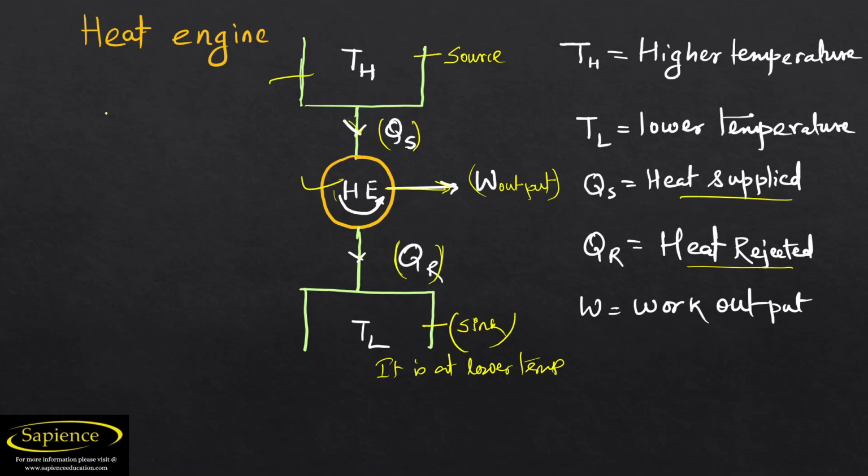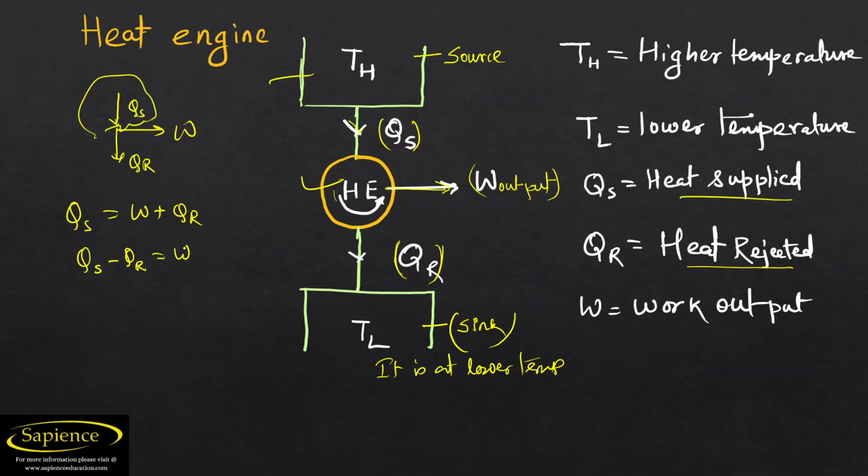Here we can see that heat supplied is QS, work output is W, and heat rejected is QR. As per the conservation of energy, QS is equal to work output plus heat rejected. So we can also write QS minus QR is equal to W. This is the formula for getting the work done by the heat engine.